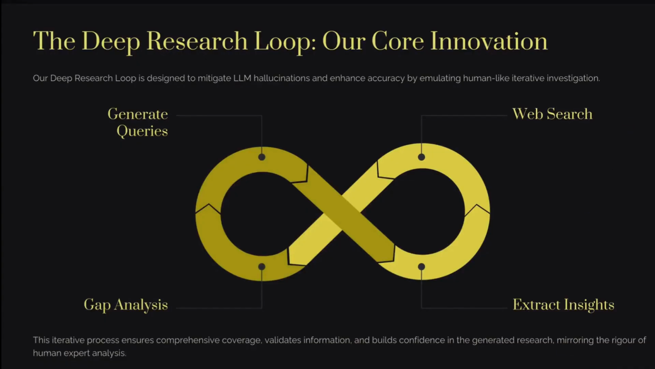So our key innovation, as you can see on the slide, is our deep research loop, which is designed to mitigate LLM hallucination and increase confidence in results. The deep research loop has 4 steps. First is generating a query, then web search, where we are currently using Tavily and DuckDuckGo, but as our project is decoupled, we can integrate more web search APIs also. And then it extracts insights and identifies gaps. This loop will continue until the deep response is generated.